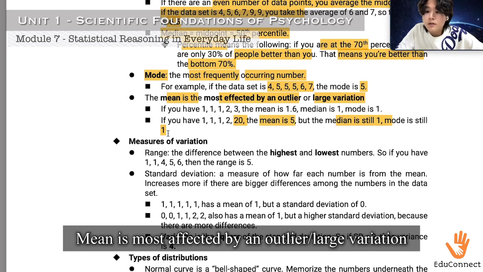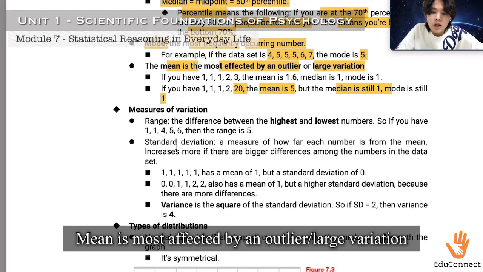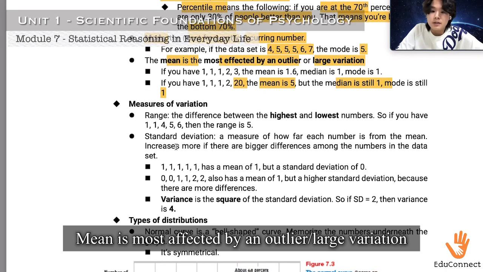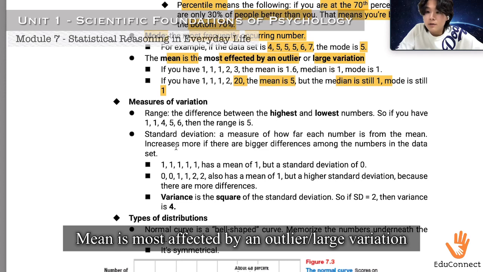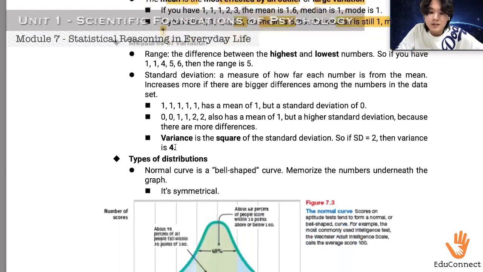As you can see, the disparity between the mean, median, and the mode has greatly increased because the outlier 20 was added to the dataset, right? So the mean is the most affected by an outlier or large variation because when a large number is added, and then you divide by the number of items in the dataset, the result will naturally increase greatly because you have a greater value of data, which increases the total sum of the dataset.